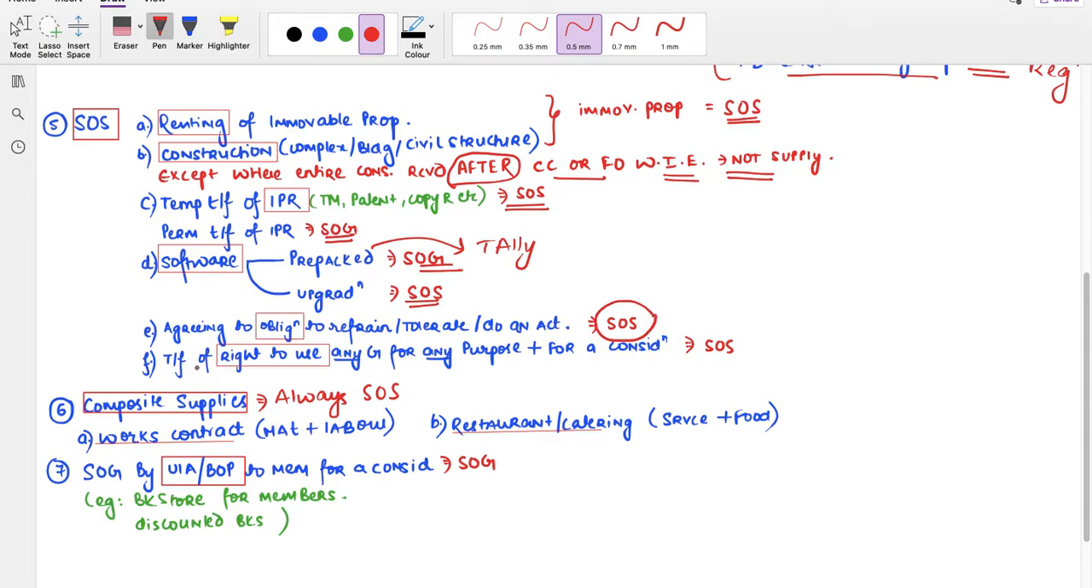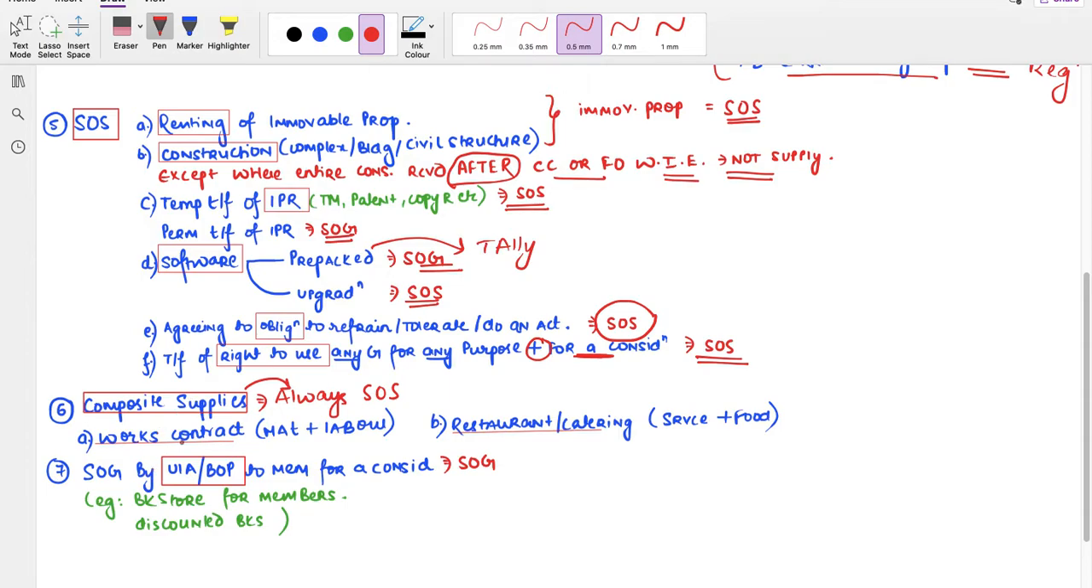Okay. Next is transfer of right to use any goods for any purpose for a consideration. Right to use, it is not title, right? It is only transfer of right to use any goods for any purpose for a consideration is a supply of service. Next is composite supplies is always supply of service.